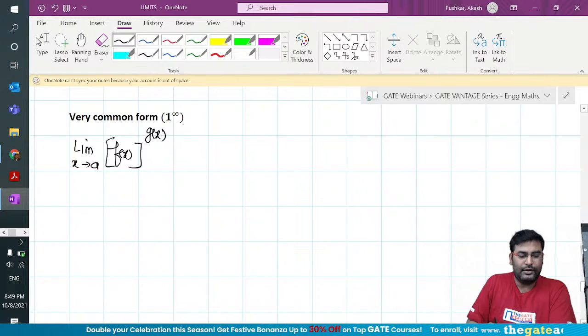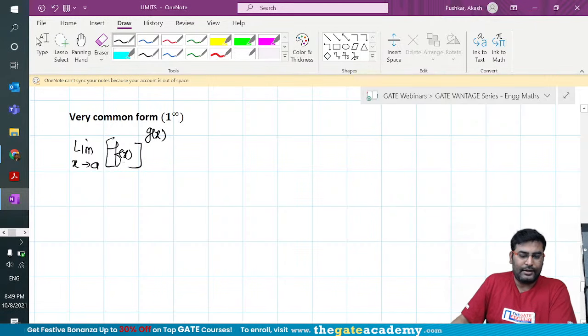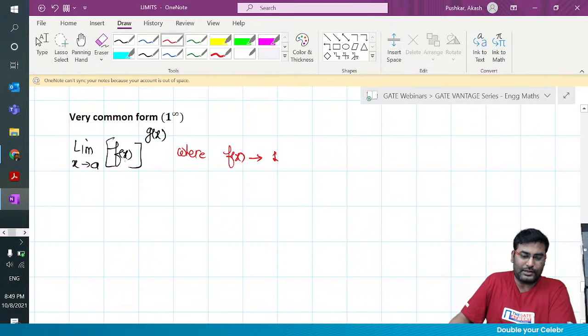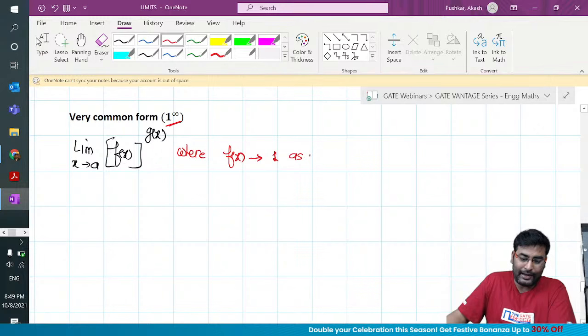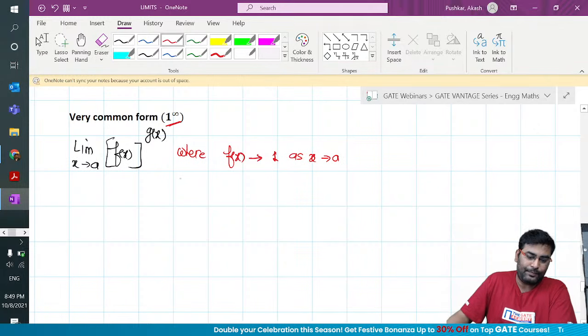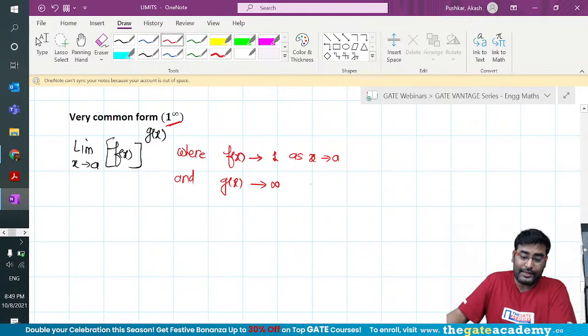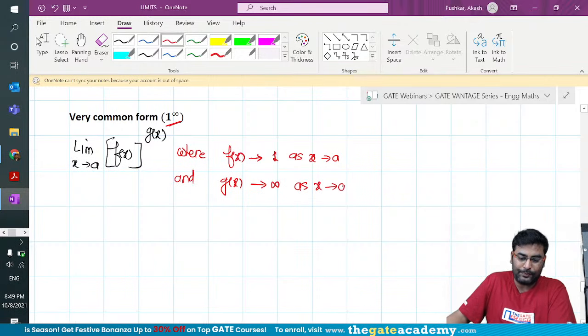To get the 1 to the power infinity form, f of x tends to 1 as x tends to a, and g of x tends to infinity as x tends to a.